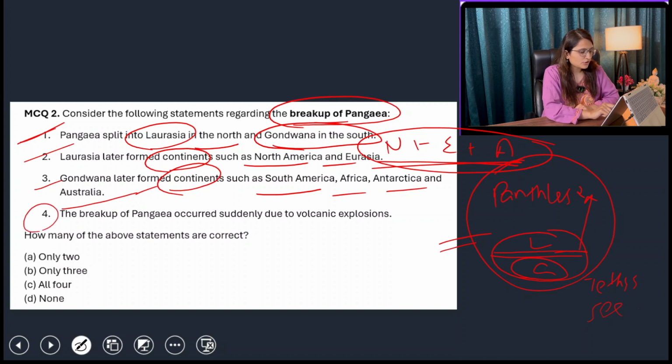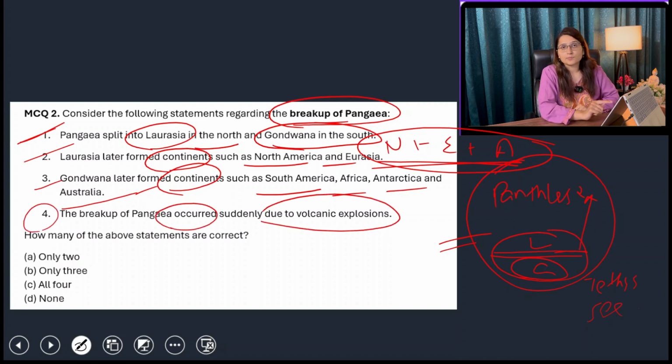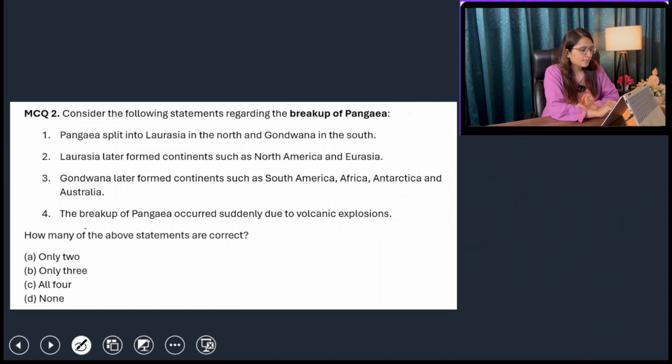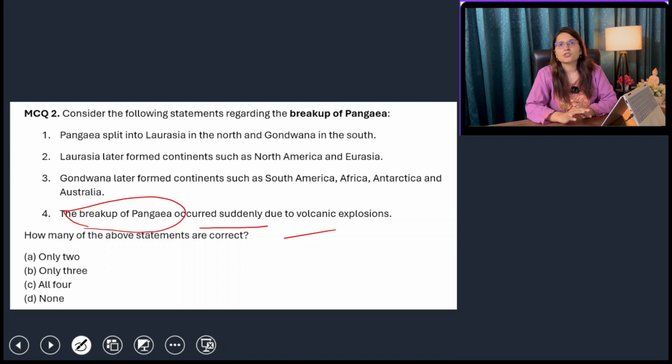The breakup of Pangaea occurred suddenly due to volcanic explosions. No, basically the breakup of Pangaea was not very sudden. It was very gradual in nature, and the factor responsible for the breakup of Pangaea is not known. But we know that there were two forces which were responsible for the movement of Pangaea and other continents which were formed after the breaking up of Pangaea.